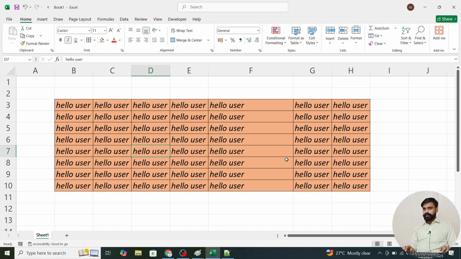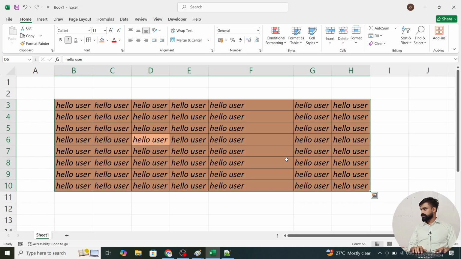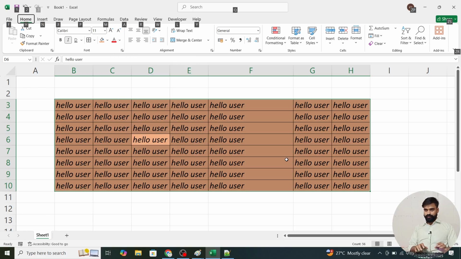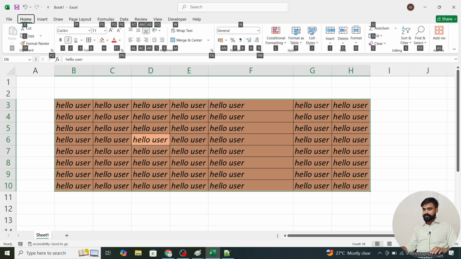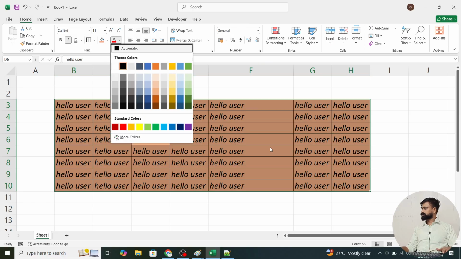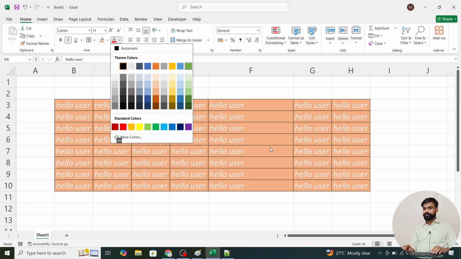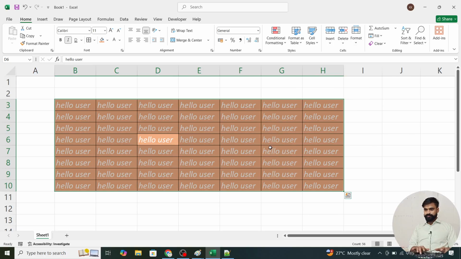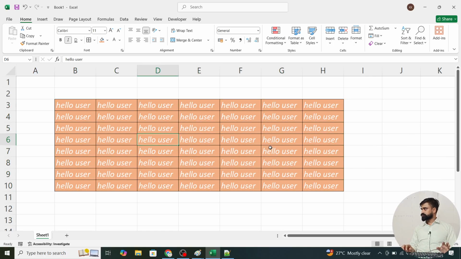No. At this time I want to change the font color as well. So what I will do, Alt H F C, font color. How am I doing it? Alt H. Now you can see FC. Okay. So Alt H F C. Now we can select any color that you want. Oh wow, that looks good. Okay, I used white. Understand? Alt H Y, if you want to auto adjust, we can use that.